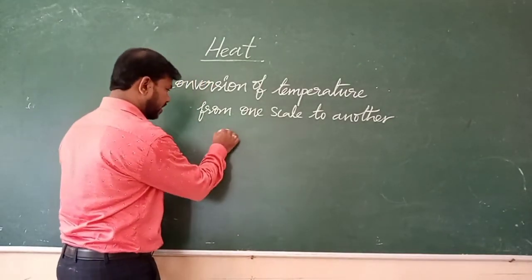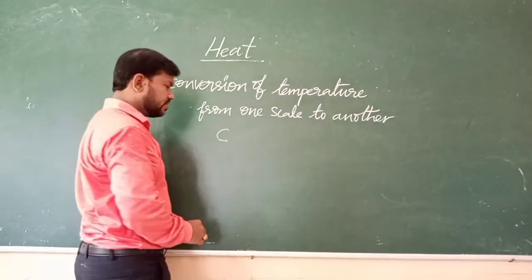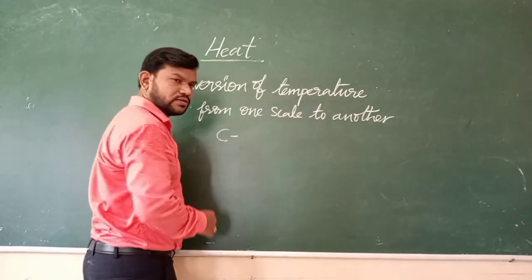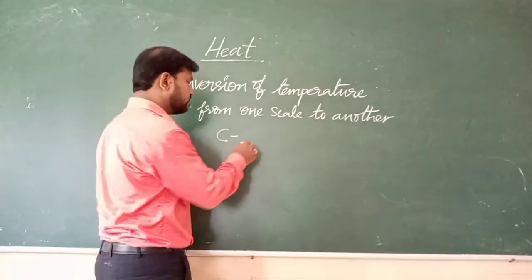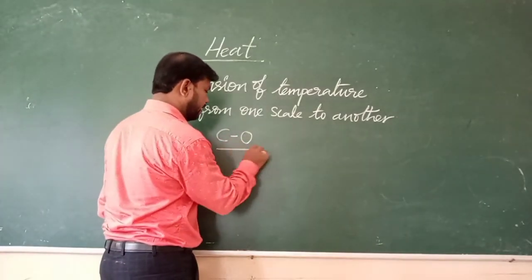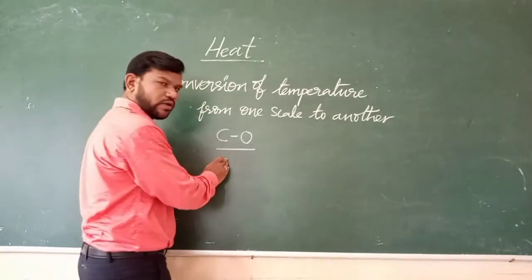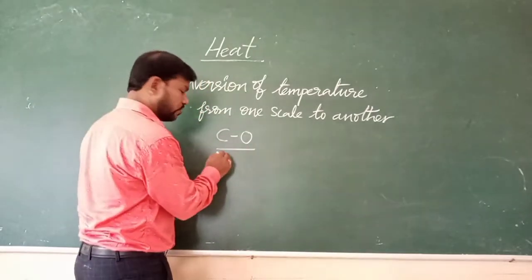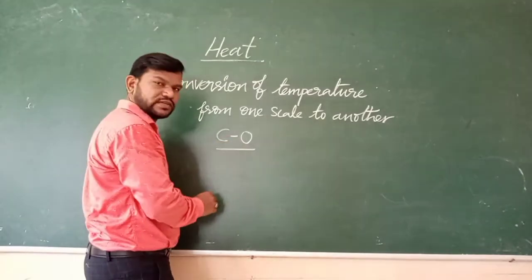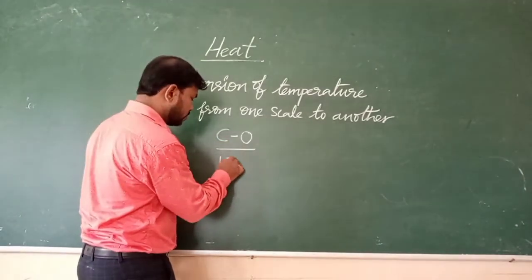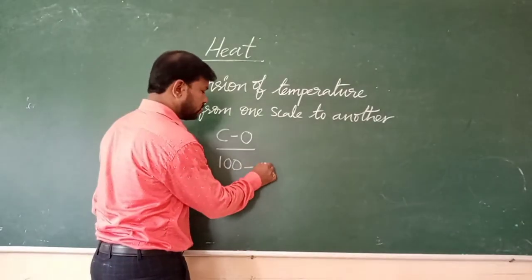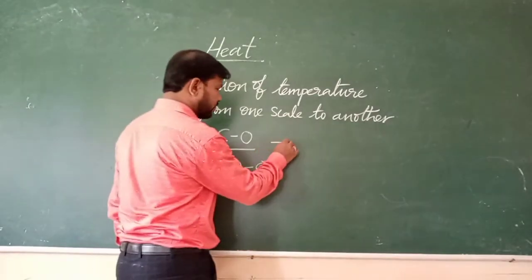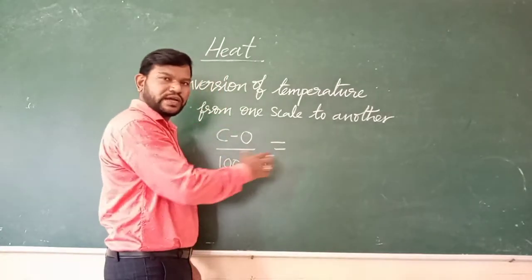First we write the scale, Celsius scale, minus lower fixed point. In Celsius scale, the lower fixed point is 0, divided by upper fixed point minus lower fixed point. The upper fixed point in Celsius scale is 100 degrees, so 100 minus 0.